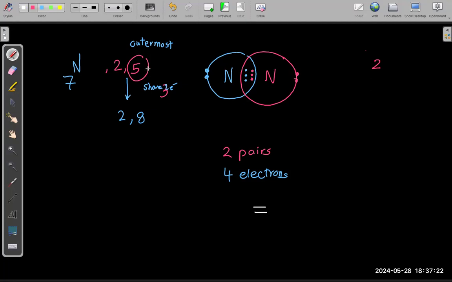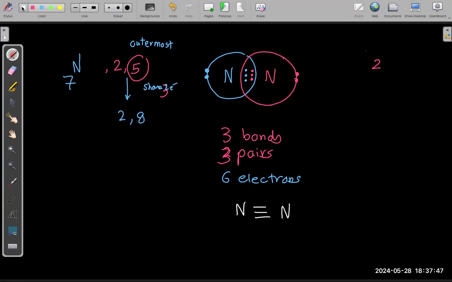Why do you share 3? Because you need 3. Why is there 2 here? Because that's remaining from the 5. So how many pairs are shared? 3 pairs. Equivalent to how many electrons? 6 electrons. And 3 pairs means how many bonds? 3 bonds. That's why you will draw it like that. Triple bond.